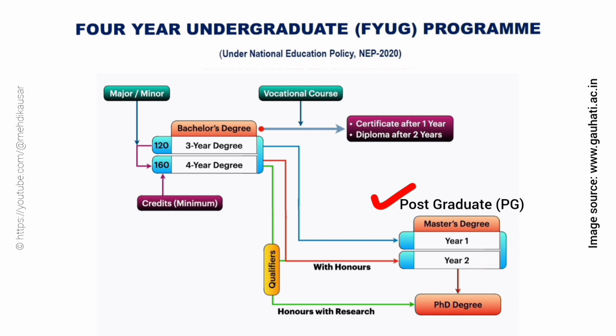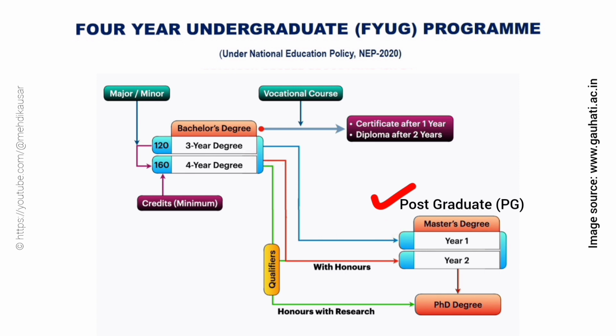Students will be able to get admission in a 1-year PG degree after completing a 4-year UG degree with honors or with honors and research degree. But the students with a 3-year UG degree will be eligible for a 2-year PG degree.